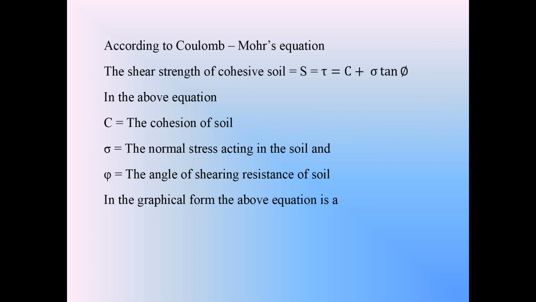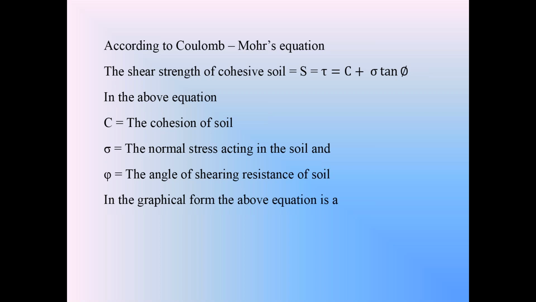Already we know the shear strength of the soil when the soil is cohesive soil is given by S is equal to, that is the shear strength. It is also indicated as tau, both are same. S is equal to, tau is equal to c plus sigma tan phi. This is the Coulomb-Mohr equation for the shear strength of the soil. S is equal to c plus sigma tan phi.